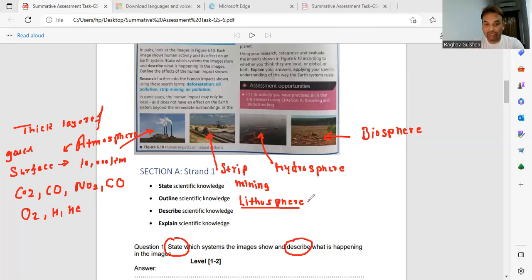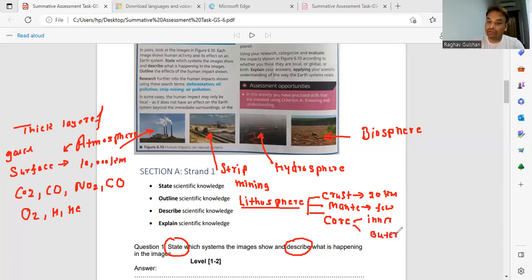Lithosphere means having crust as the upper layer, and the thickness of the crust is around 20 kilometer. And then the second layer is known as the mantle, right? Mantle is again a few kilometer thick, right? Need not mention the exact thickness. And then we have the core, right? Core further is of two parts, inner core and outer core. Need not mention the properties of the inner core and the outer core.